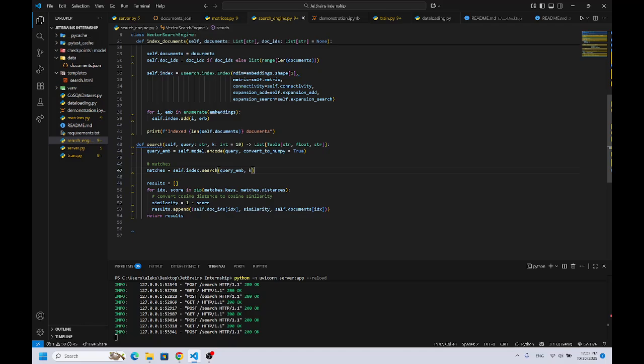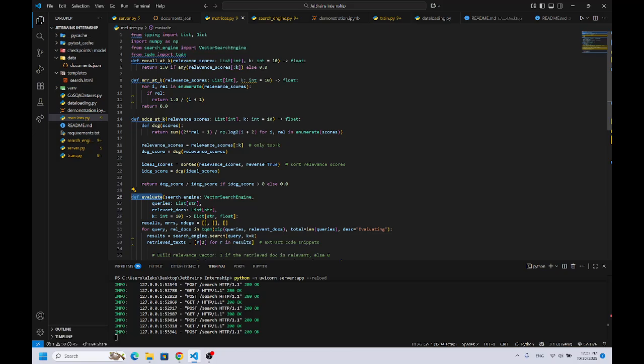Also in part two, I need to create metrics that I will use to evaluate my model. So these are recall, MRR, and NDCG.